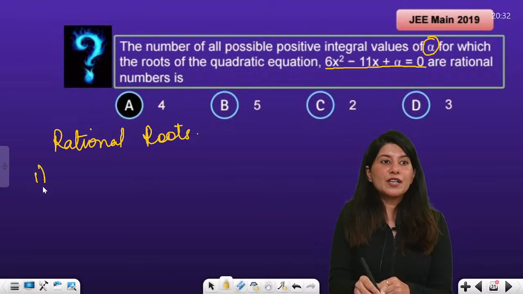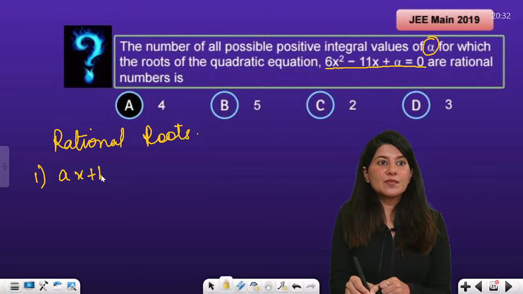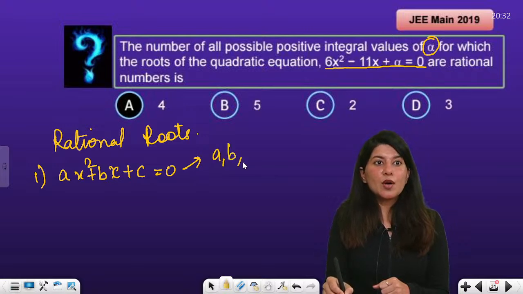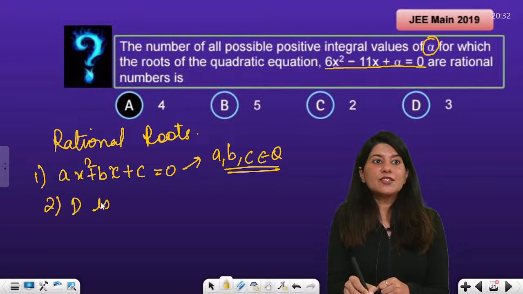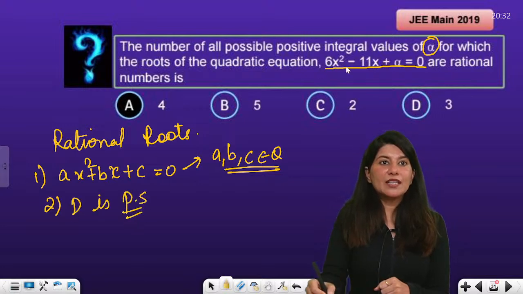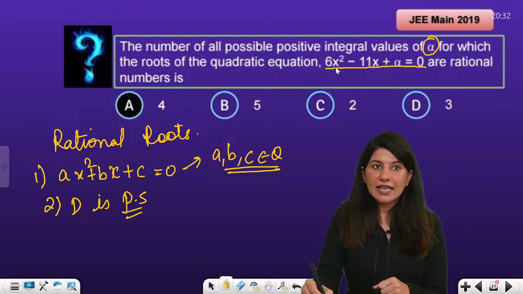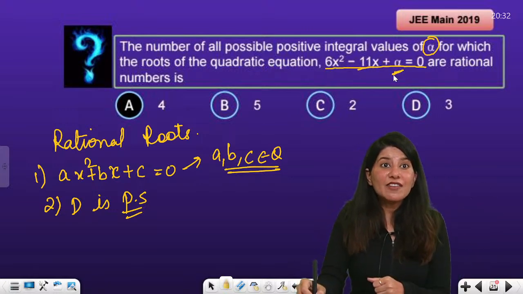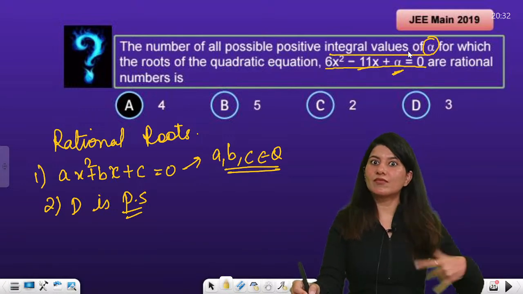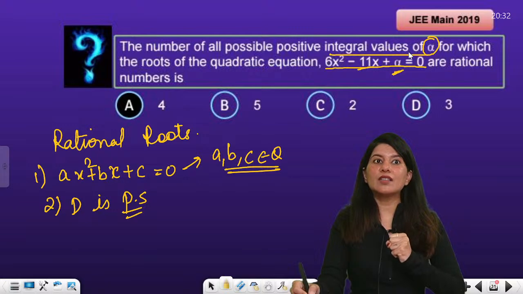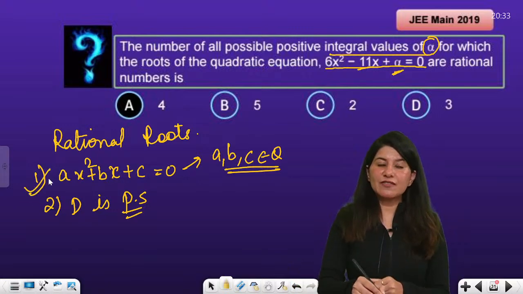So first of all, in ax square plus bx plus c, for rational roots your a, b, c should be rational. Second thing, D should be a perfect square. So can you see, this is your quadratic equation. A is 6, which is rational. B is minus 11, which is rational. And alpha is an integer, right? In the question it is mentioned that we are only going to have integral values of alpha. So the first condition is fulfilled.